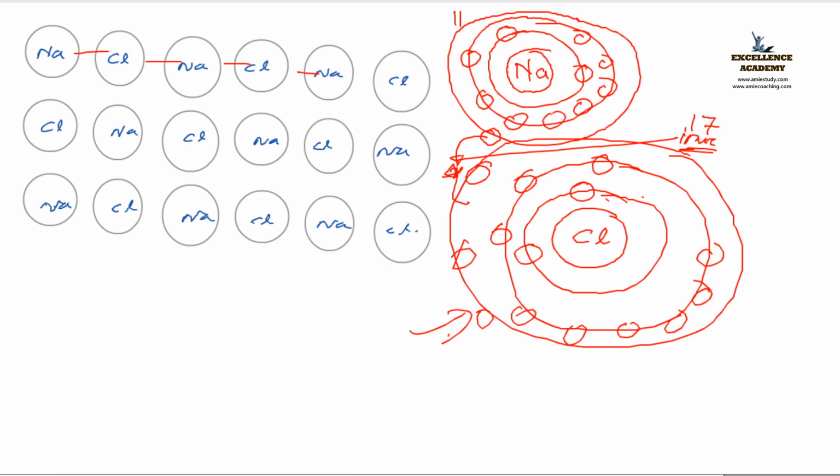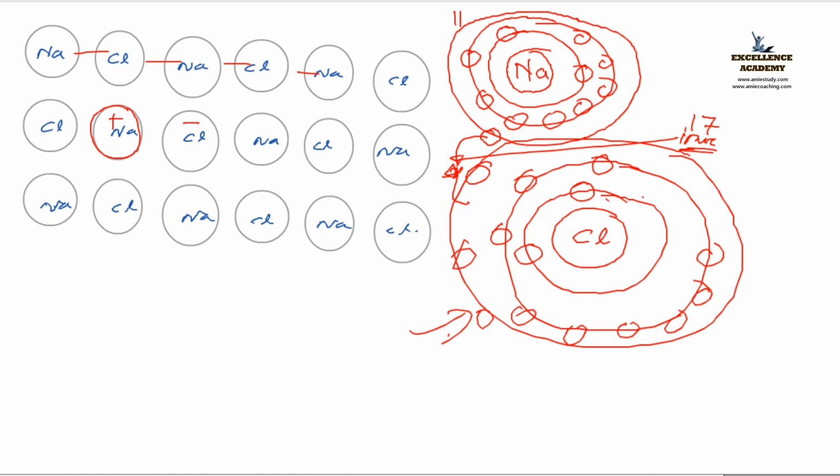Okay. And the speciality of this is that if I take a sodium atom, since one electron is lost by that, what is the charge of this one? This is positive charge. What about this chlorine? Since it accepts one electron, it is negatively charged.